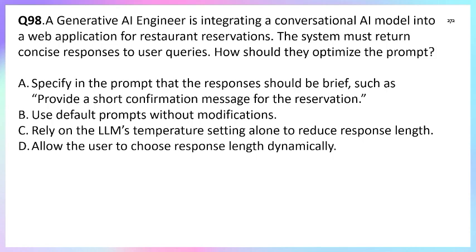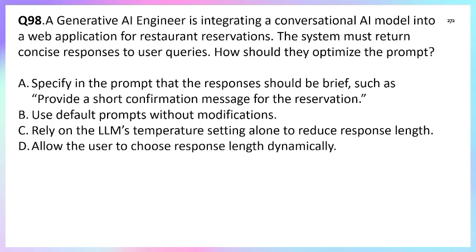Whereas option C relies on the LLM temperature setting. Temperature controls the creativity and randomness, right? If you have gone through all my documents and videos, then yes, temperature is used to control the creativity and randomness, not response length.